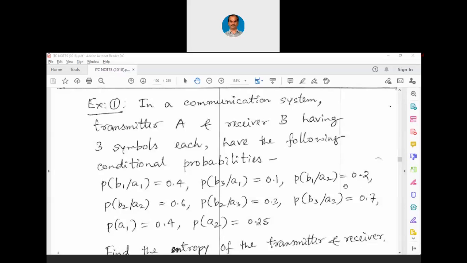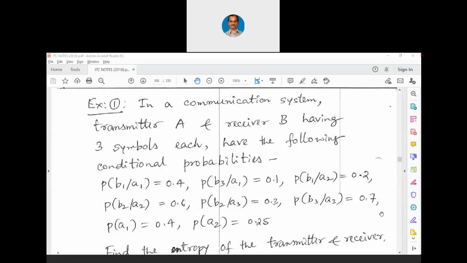Similarly, B1 slash A2 is given, B2 slash A2 is given, B3 slash A2 is not given. That is 1 minus 0.6 minus 0.2, that is 1 minus 0.8, which is 0.2. Similarly, B2 slash A3 is given, B3 slash A3 is given, B1 slash A3 is not given, which means what? 1 minus 0.7 minus 0.3, that is 1 minus 1, that is 0.